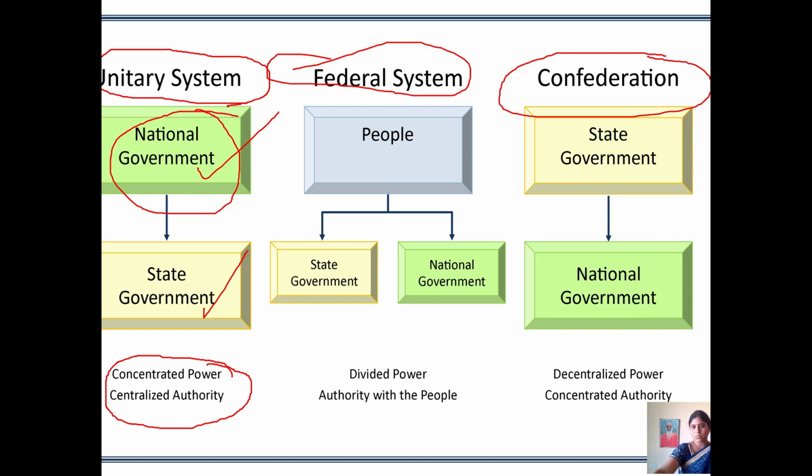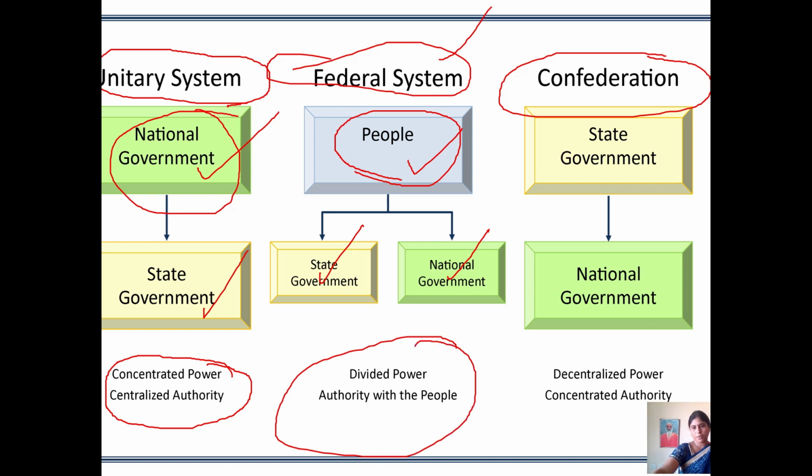That is unitary system. Next, coming to the federal system. In federal system, people are playing the main role. So both state government and national government have equal powers. But these both are under the control of the people. So the power and authority are divided, with the people.